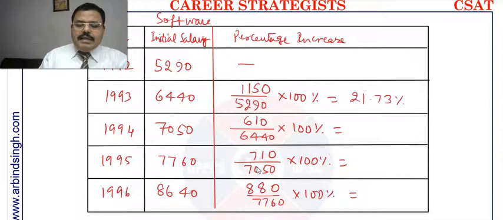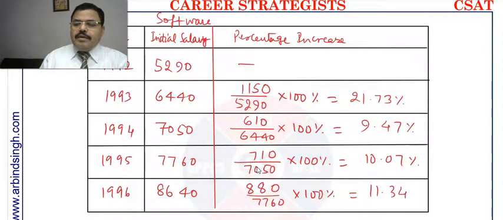that is 21.73%. And the next one is 610 divided by 6440, that is 9.47%. And the third one is 710 divided by 7050, and that is 10.07%. And the last one is 880 divided by 7760, that is 11.34%.